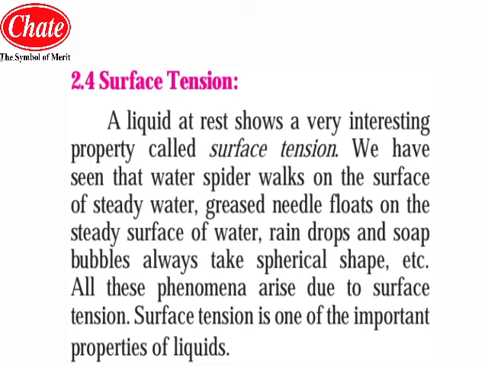So surface tension, students, is the stretched membrane over the water surface. An object which has much less weight than the surface tension can float very easily over that stretched membrane of the water. So this is the reason, and this is nothing but surface tension, and this is the answer to all the questions that I have asked you. It is caused only because of surface tension. Now we will see the next part of surface tension.